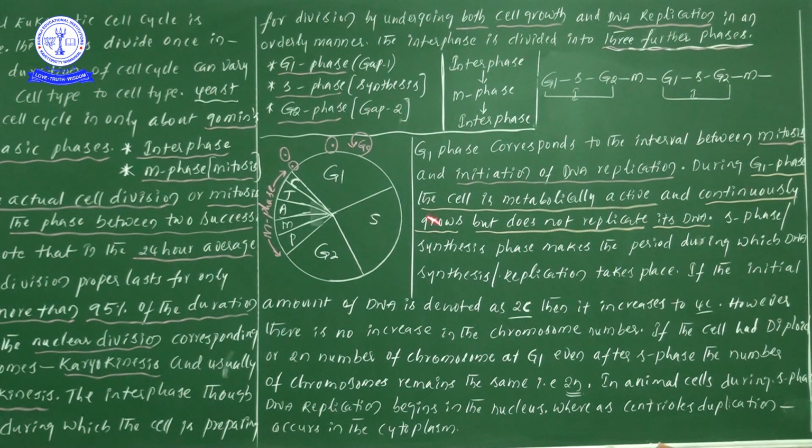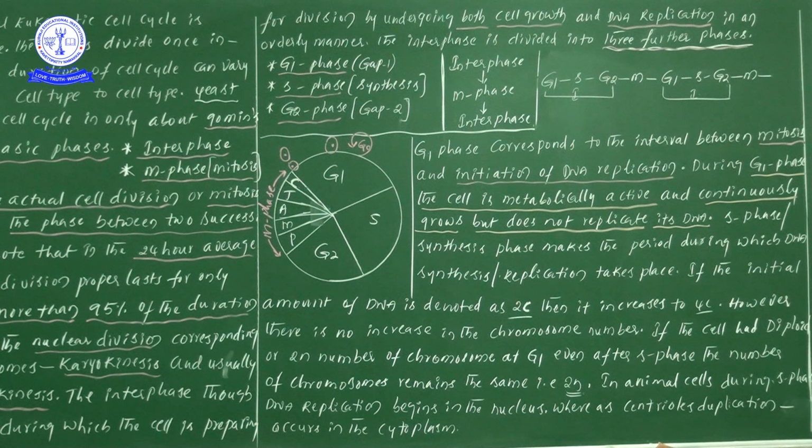Sir, but here once you see there is G0, the G naught phase. In this video I am not going to explain this particular G naught phase; in the next video definitely I will. But here I will give you a brief explanation. What is the information? Here some cells, so what are the cells?